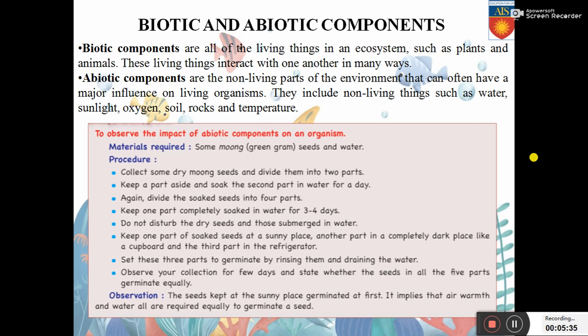Again, divide the soaked seeds into four parts. So the dry parts you will not take into consideration, you will just leave it. You can take the water soaked part and divide it into four parts. Keep one part completely soaked in water for 3 to 4 days.